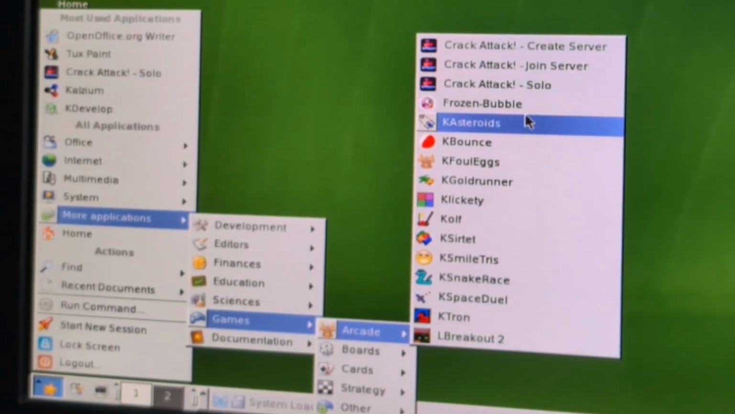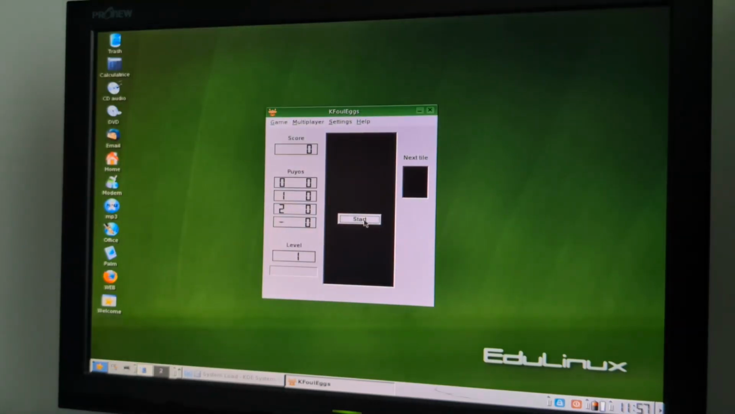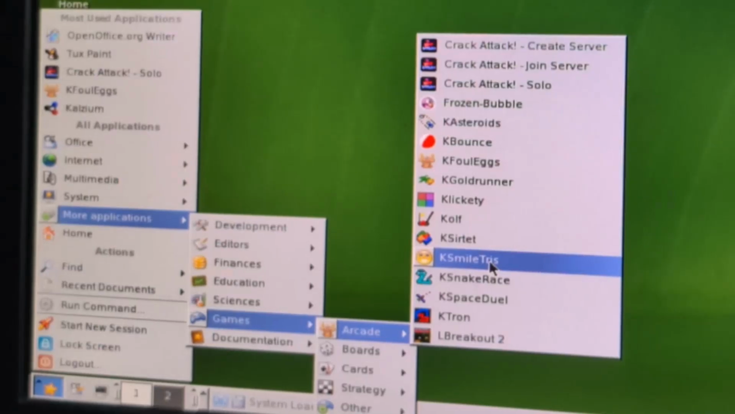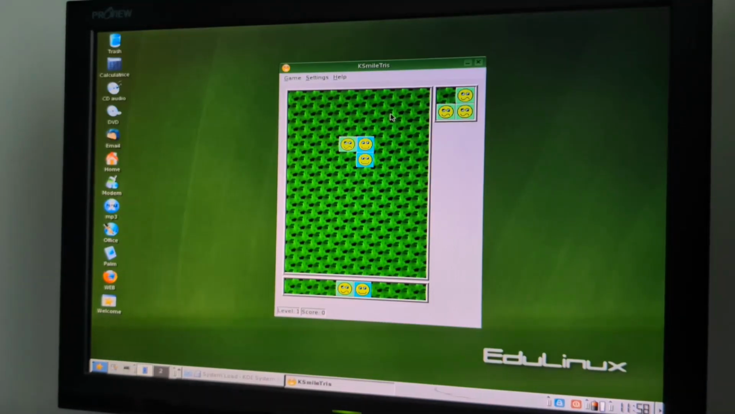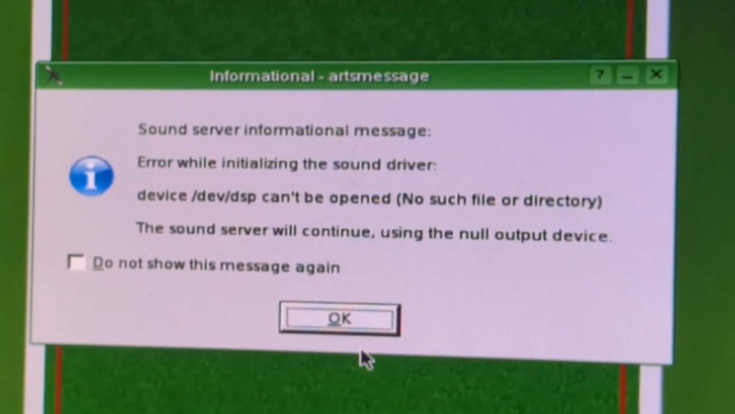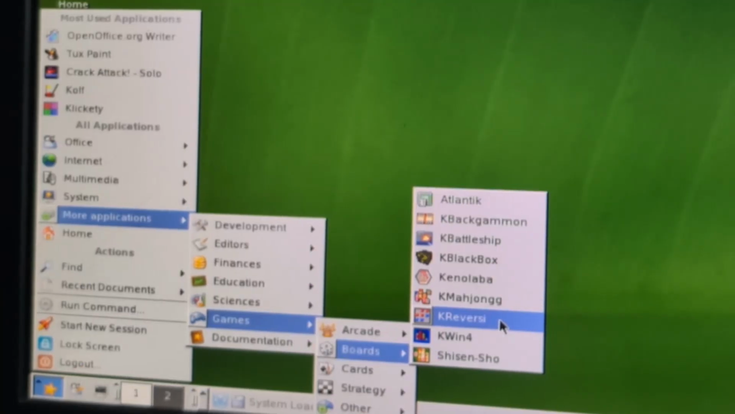What other games do we have? Frozen Bubble, Asteroids, K-Bounce, Fell Legs. What is that? Okay, so that is literally a Tetris. K-Smile Tris, what is that? Okay. Is it all just Tetris clones? Kolf. Let's play Kolf. Oh. Yeah, because there's supposed to be sound, but there's no sound device. K Reversey, can you believe it?